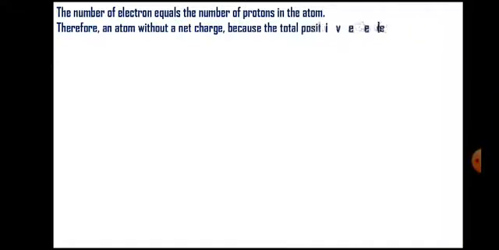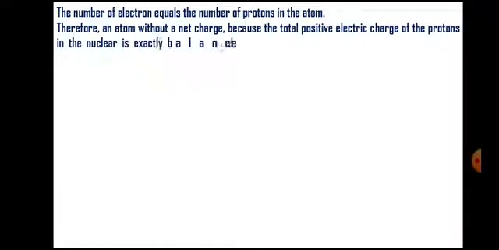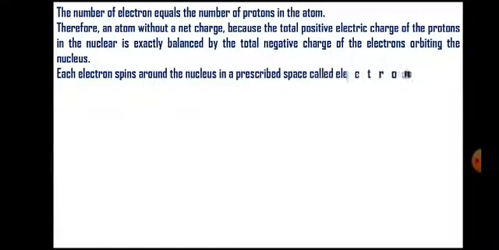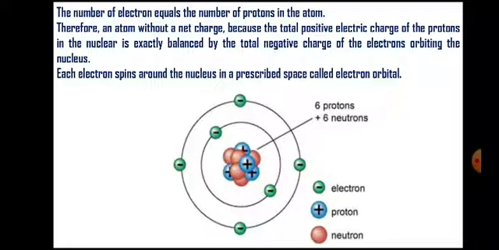Therefore, an atom is without a net charge, because the total positive electric charge of the protons in the nucleus is exactly balanced by the total negative charge of the electrons orbiting or revolving around the nucleus. Each electron spins around the nucleus in a prescribed space called an electron orbital.